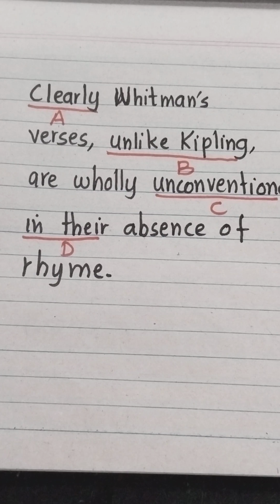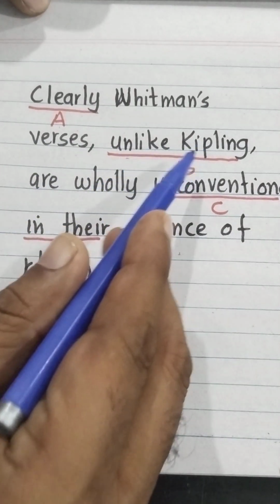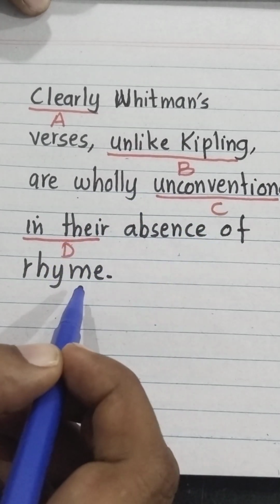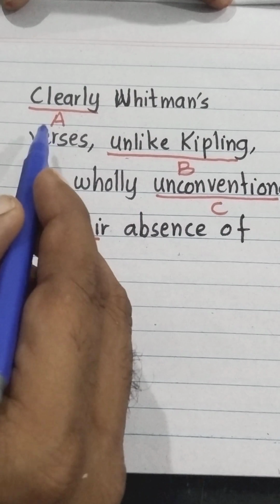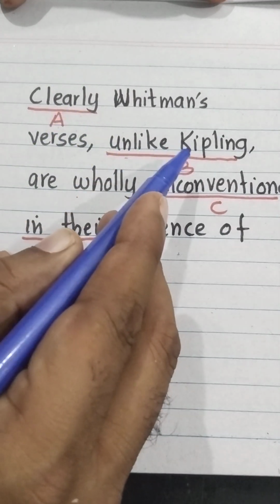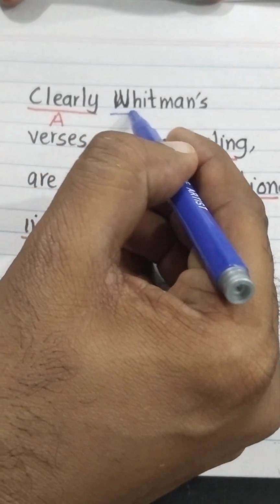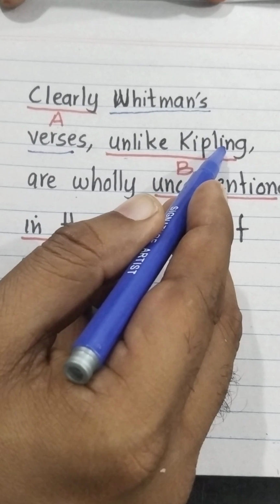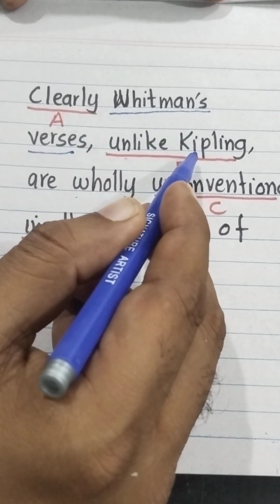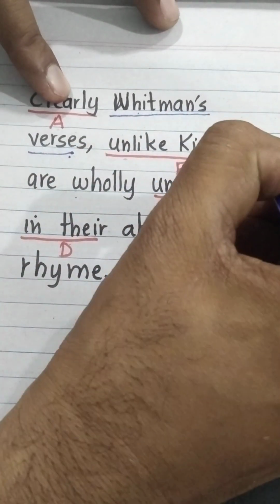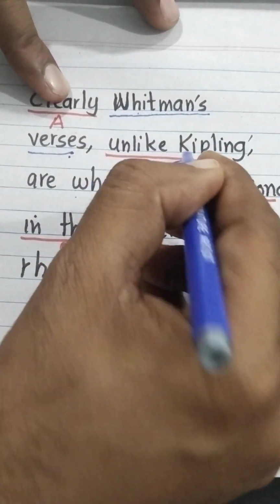Look at the next question. Clearly, Whitman's verses, unlike Kipling, are wholly conventional in their absence of rhyme. Option A, clearly, ठीक है, no mistake here. Unlike Kipling. अब comparison is between, we are talking about Whitman's verses. So these verses will be compared with verses. Whitman's verses unlike Kipling's होगा. B is a mistake here.